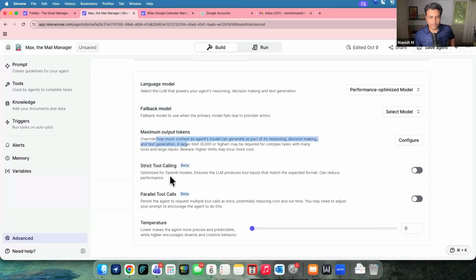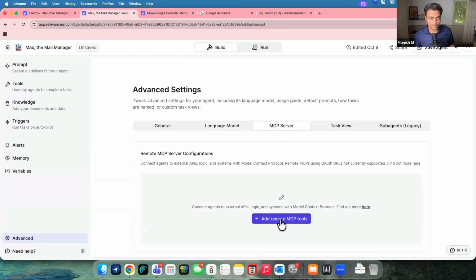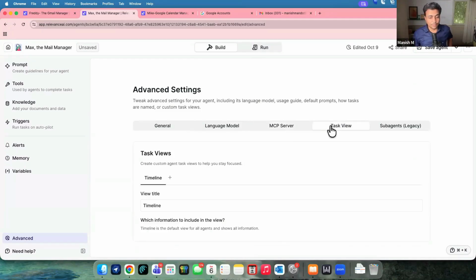Then token output is here, some sort of tool call, like what all tools are supposed to be called all the time, parallel tool calling, temperature. Again, plenty of things. We can add MCP servers over here, either Composio or any sort of n8n MCP servers. They can be connected right here itself. There is something called a task view. I told you at the start.